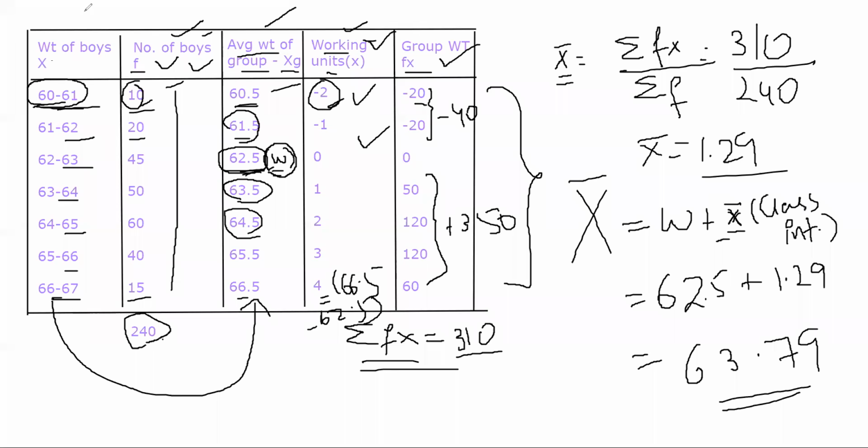If, let's suppose, class interval is 60 to 65, then class interval will be 5. In that case, this will change. In that case you will have 1.29 into 5. But here, because class interval is 1, 62.5 plus 1.29, you get 63.9, which is the real mean weight of all the 240 boys. Okay, I hope you understood this now.